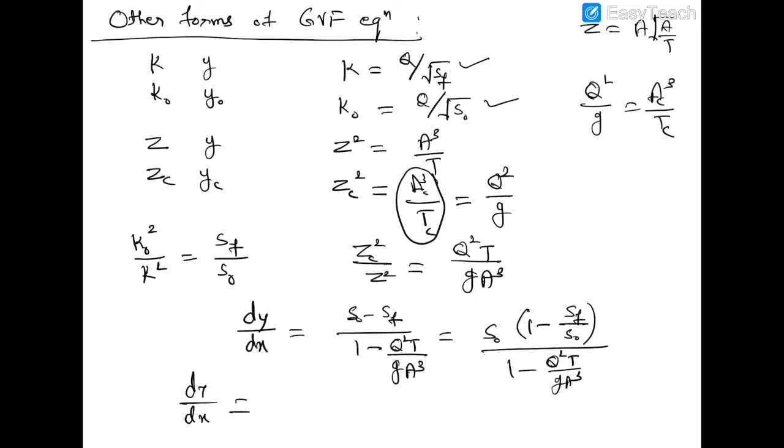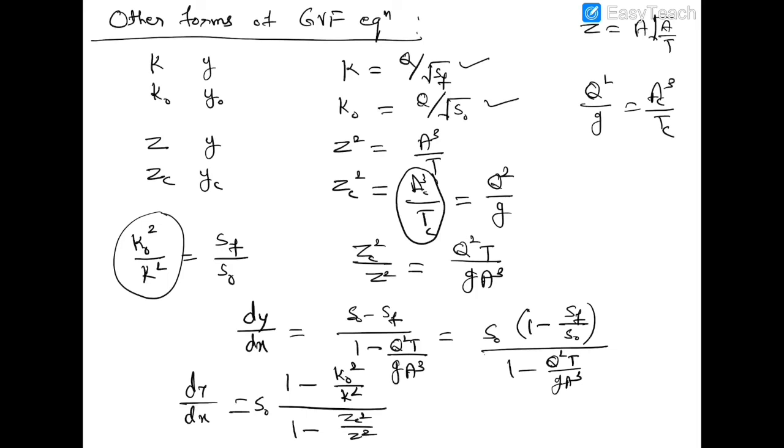Now substitute the values of Sf upon S naught and Q square T divided by g A cube. Sf upon S naught is K naught square divided by K square, so S naught times 1 minus K naught square divided by K square, divided by 1 minus Zc square divided by Z square, since Q square T upon g A cube is Zc square divided by Z square.